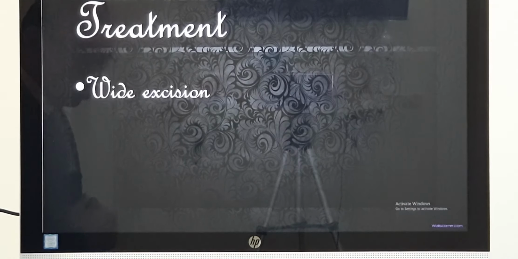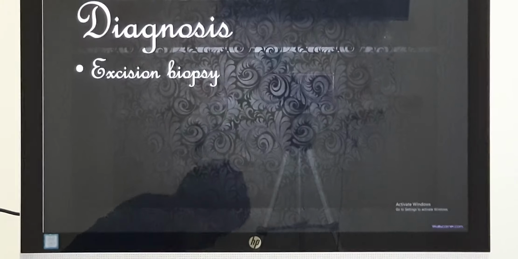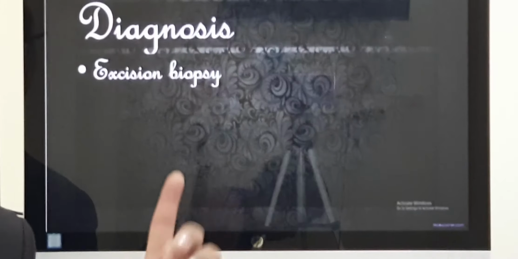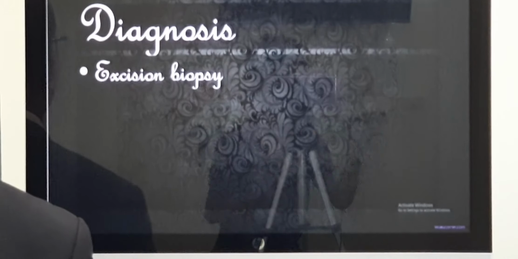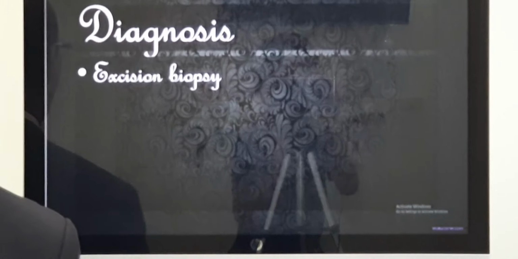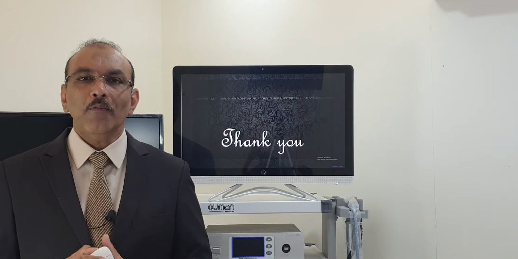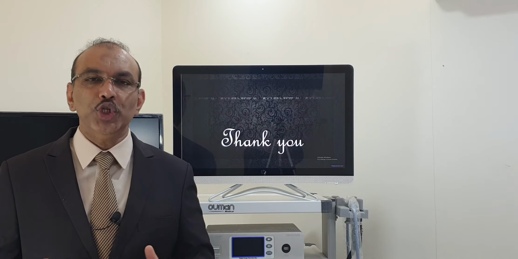Once we remove the lesion, the whole specimen has to be sent for histopathological examination. That's why I have mentioned excision biopsy. So the treatment is going to be complete removal. So this is how we manage a case of nasal haemangiopericytoma.